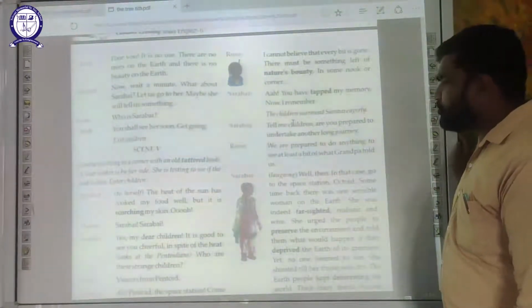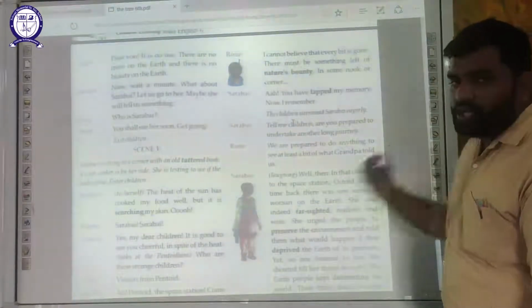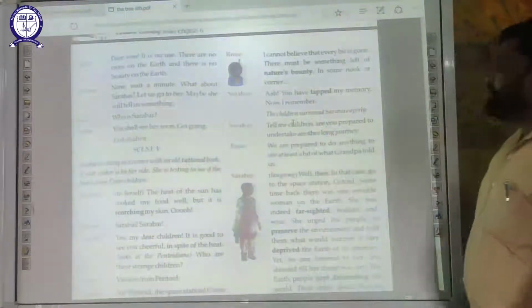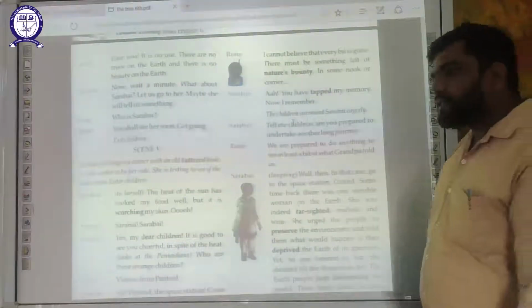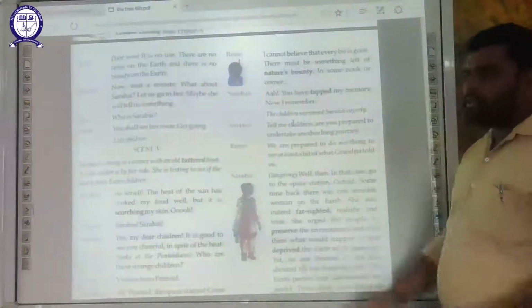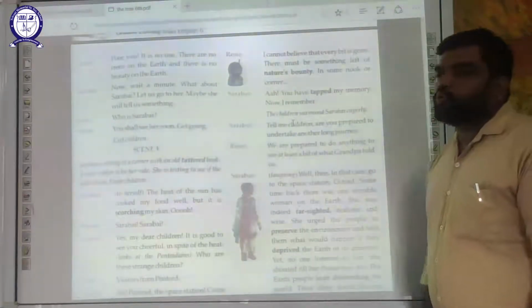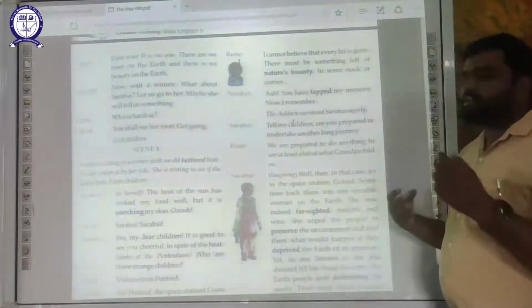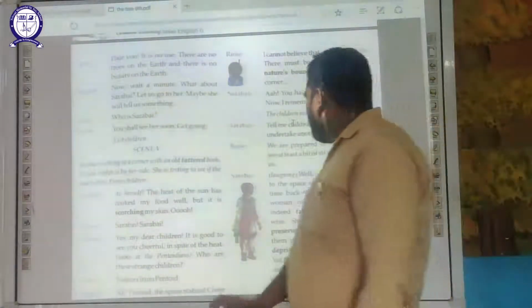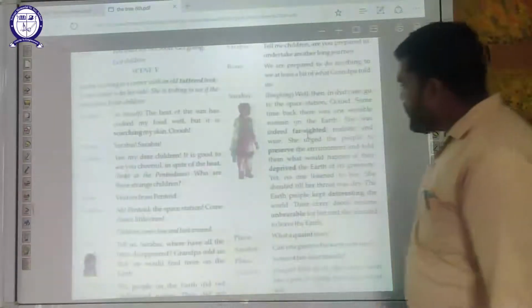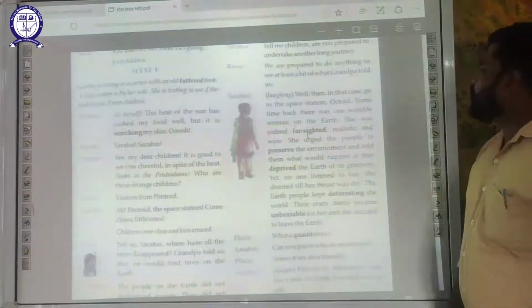Sarabai says, tell me children, are you prepared to undertake another long journey? Ron says, we are prepared to do anything to see at least a bit of what Grandpa told us. He said, yes, we are prepared to go to any height, to cross and to go for any journey to see what our Grandpa told us. Sarabai was laughing, said, well, then in that case, go to the space station Octoid.